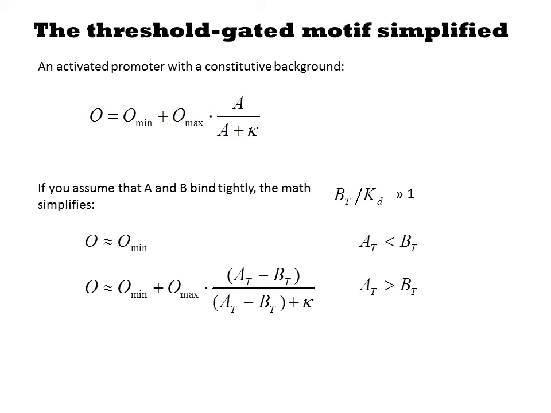They'll assume that A and B bind tightly to one another. This is equivalent to saying that B total divided by KD is much greater than 1. If this is the case, then the system can be modeled with two equations. When A total is less than B total, the transcription rate is the O min rate. When A total exceeds B total, then we use the A over A plus K term, substituting in A total minus B total for A.